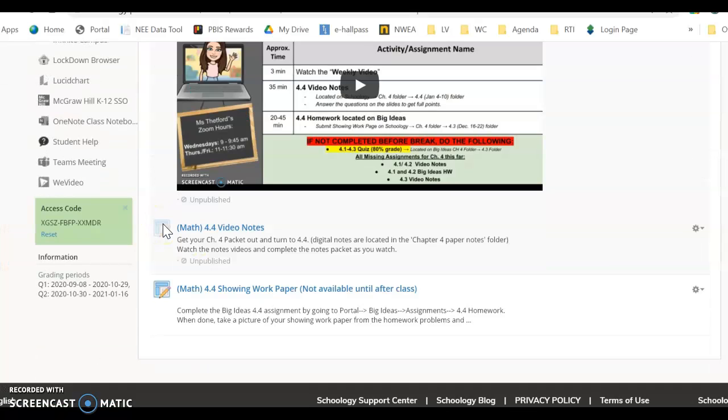So you'll see in your folder that the only thing that is available for you to see is the 4.4 homework showing work paper. This is where you submit it. Keep in mind you can't get full points unless you submit a picture here, and that's not available until after class because we don't have the notes yet. And so I wanted to do that in person. It's a little bit more complex, chapter 4, topic 4.4, so I thought it'd be better to have those discussions in class.